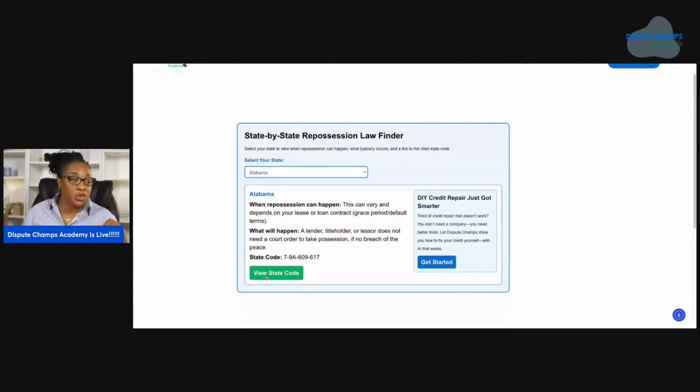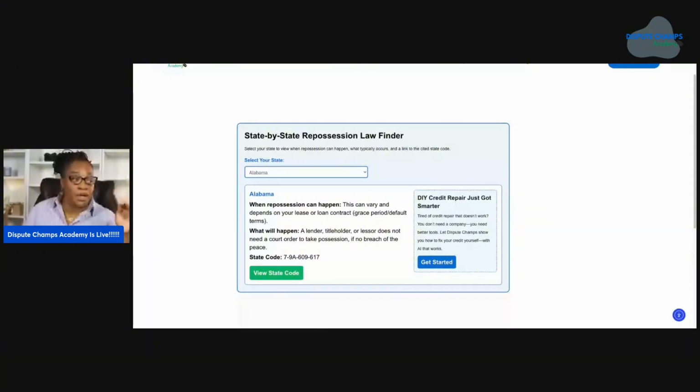And then it's going to take you to our other website where it tells you a bit more about Alabama state repossession law. A lender, title holder, or lessor does not need a court order to take possession of your vehicle. They can disable the vehicle or repossess on your property as long as it does not breach the peace. So if you're looking for a breach, if they've done anything like breach the peace, it can be any little thing that they've done.